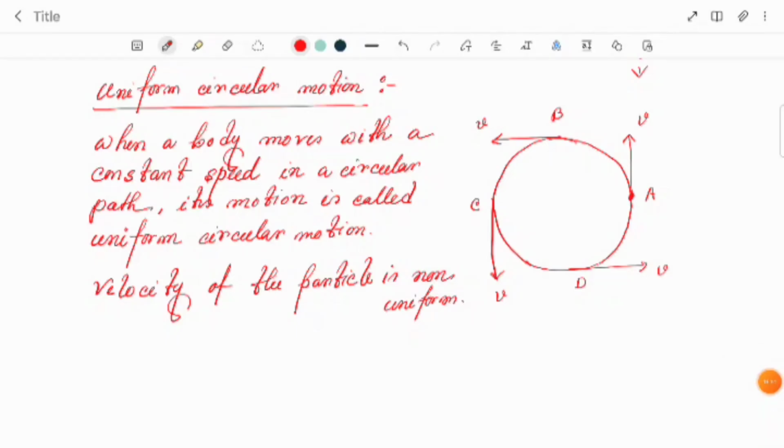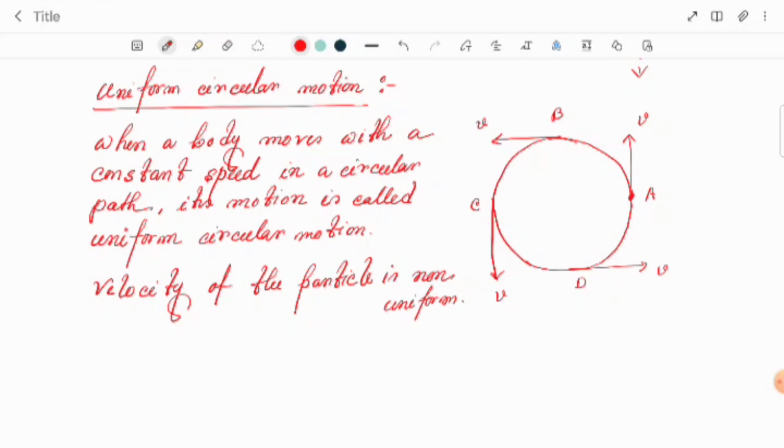Another thing also: if the velocity of the particle is non-uniform and the speed is uniform, we can easily say that circular motion should be accelerated. In the same way, in uniform linear motion, the speed and velocity are constant.